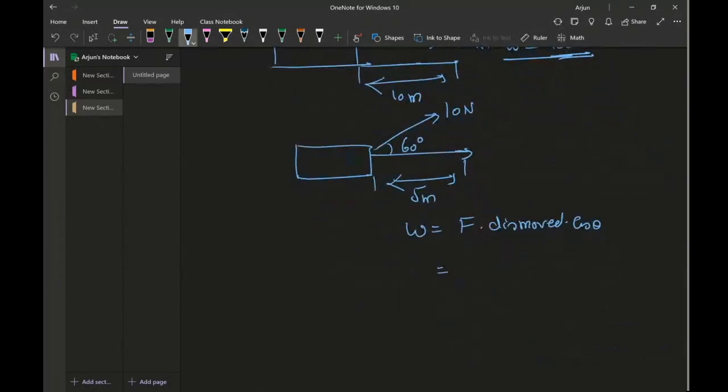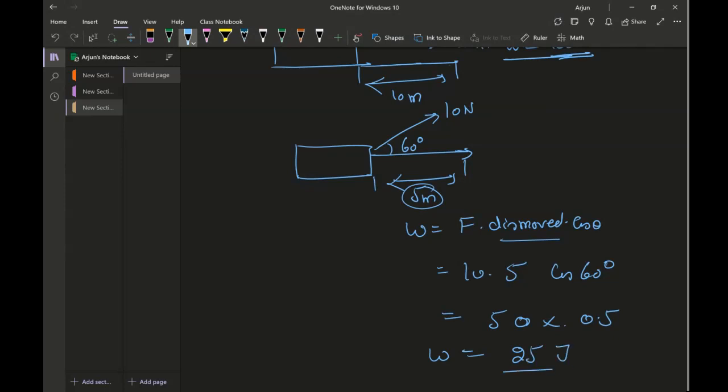Force applied is 10 newtons, distance moved is, well, actually I took it as 5 meters, and cos of 60 degrees. Cos 60 is 0.5. So this is 50 times 0.5, which is 25 joules of work done, or 25 joules of energy consumed.